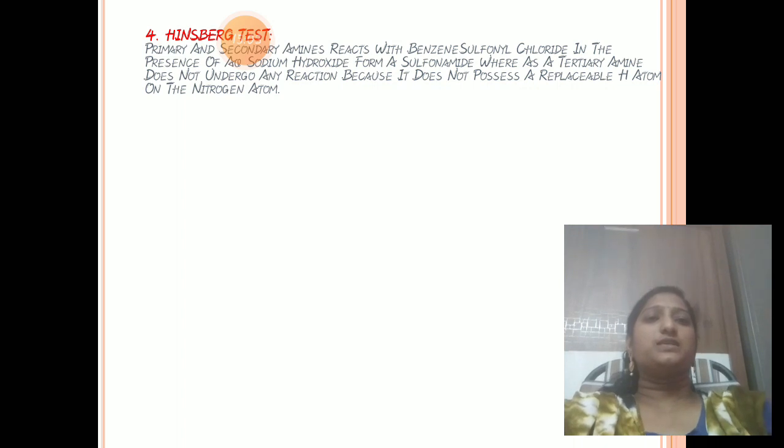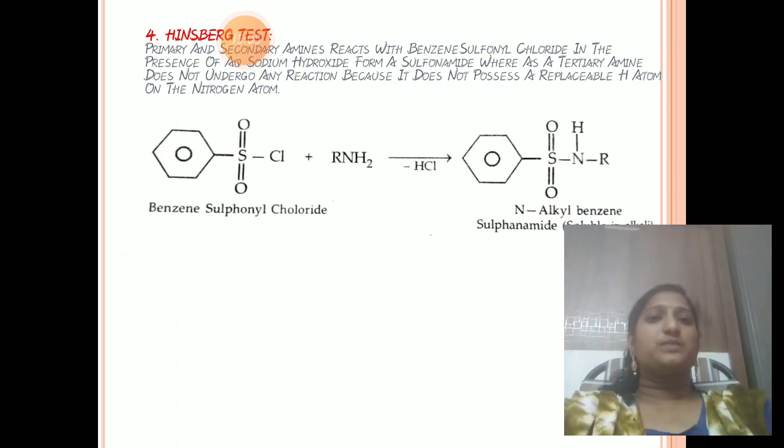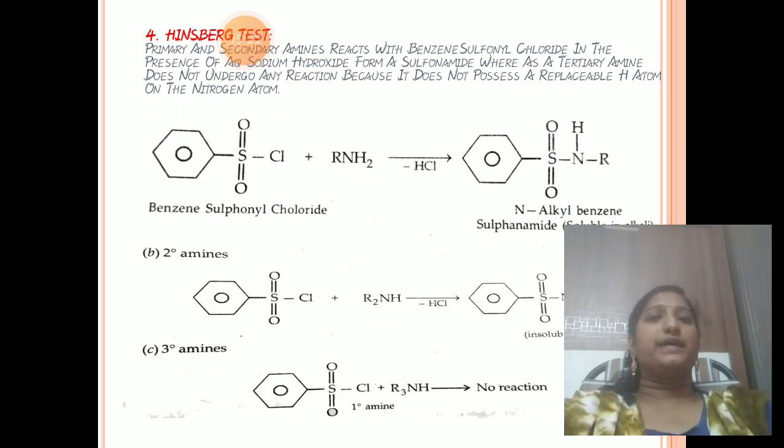So see here the reactions. This is benzene sulfonyl chloride reacting with a primary amine. So it gives N-alkyl benzene sulfonamide. It is soluble in alkali. And next one is secondary. See here, benzene sulfonyl chloride reacts with a secondary amine. It also gives a sulfonamide, and that is insoluble in alkali.